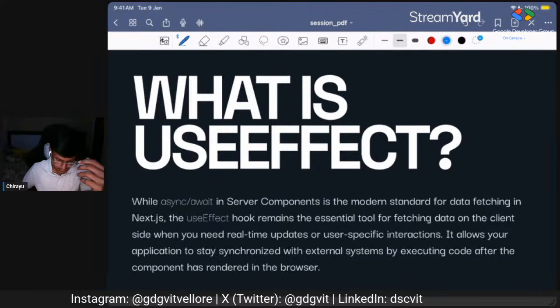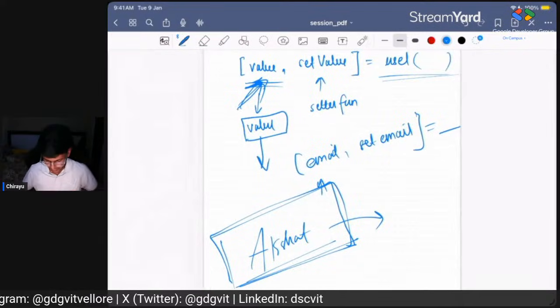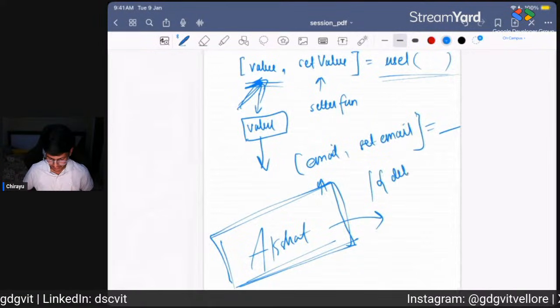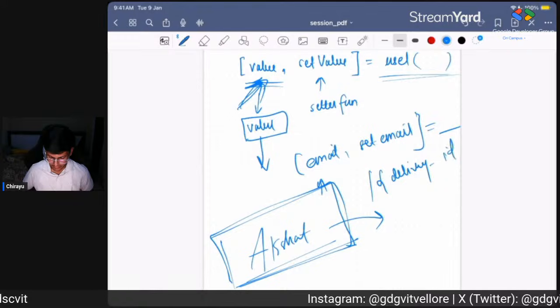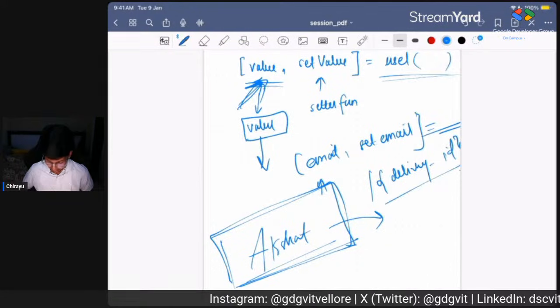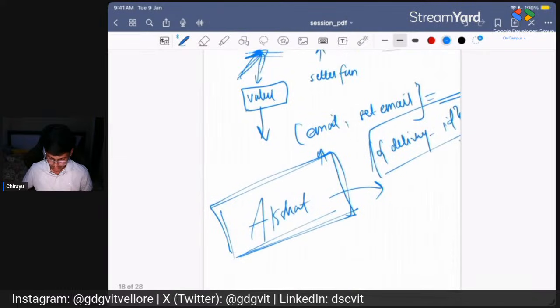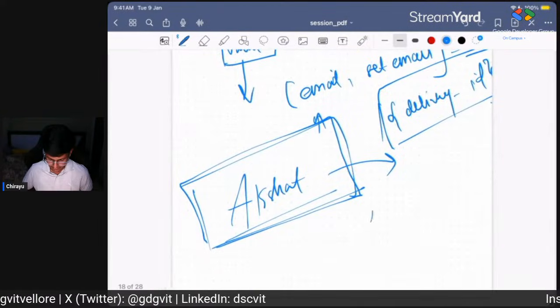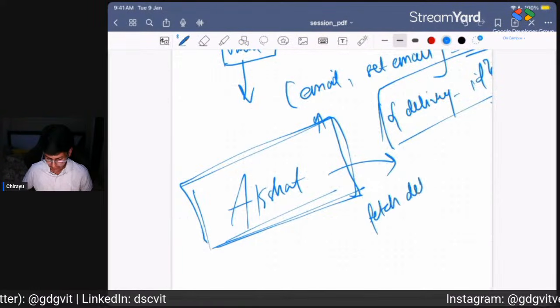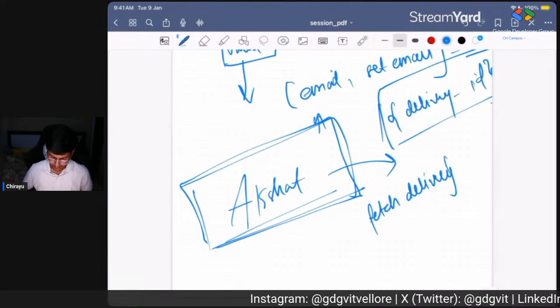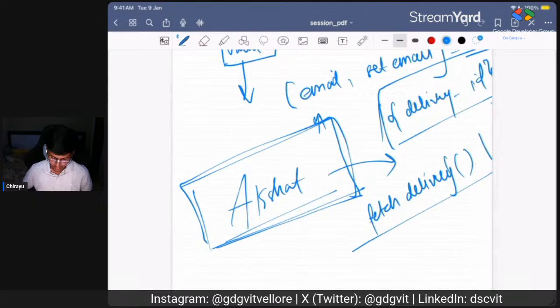For example, if I have a dynamic page which is slash something slash delivery ID, I want to say that whenever this delivery ID changes, you need to run a function which is fetchDelivery, which might return any data we want. Whenever we need something like that, we use useEffect.